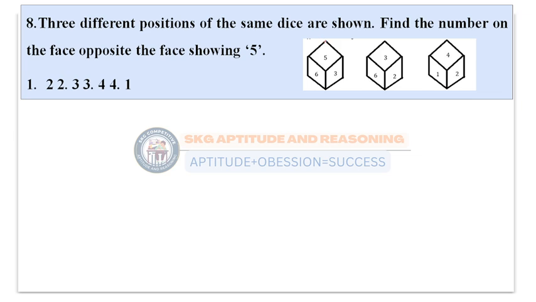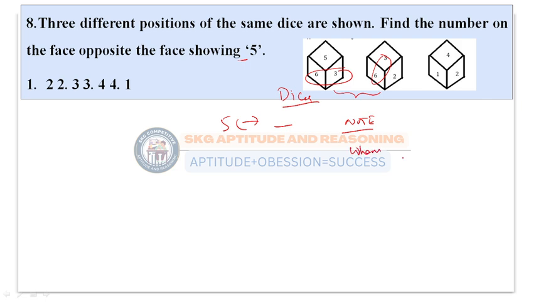This will be the next problem, which comes under the dice topic. In the dice topic, what you get in the question is: three different positions of the same dice are shown. Find the number on the face opposite to 5. So we need to find the value opposite to 5 here. If I observe these two dice here, how many elements are common? Here 6 and 3 are common, here 6 and 3 are common. So let us note this point here.